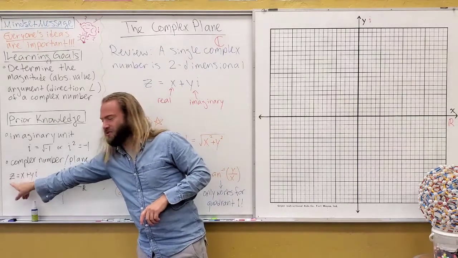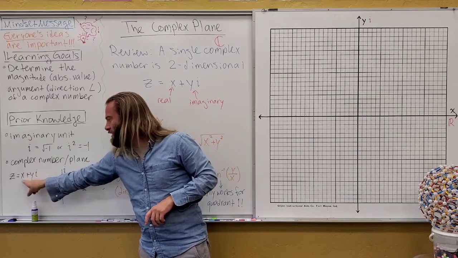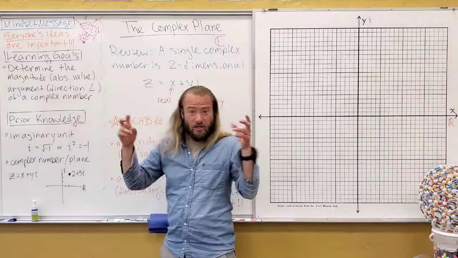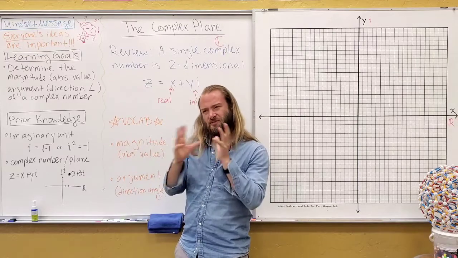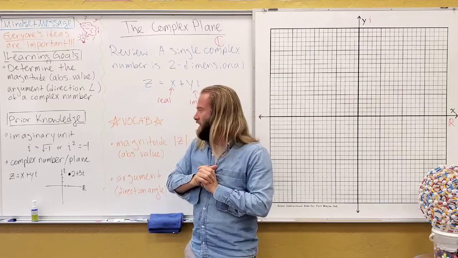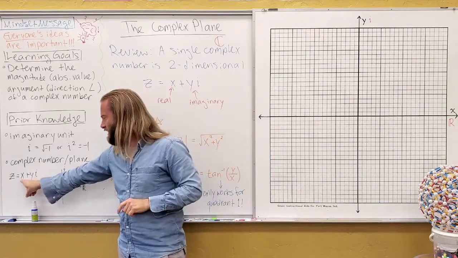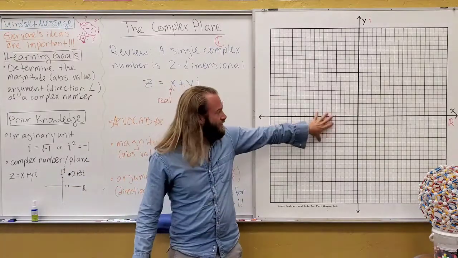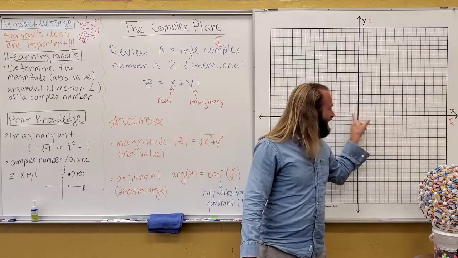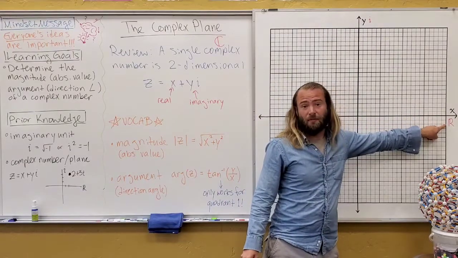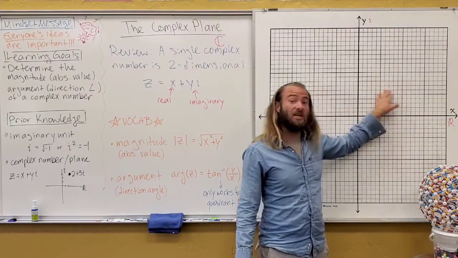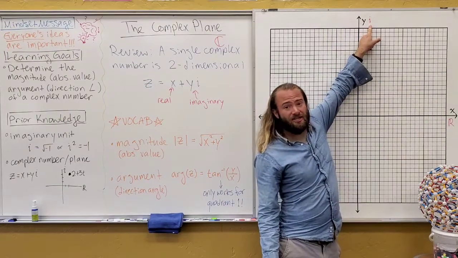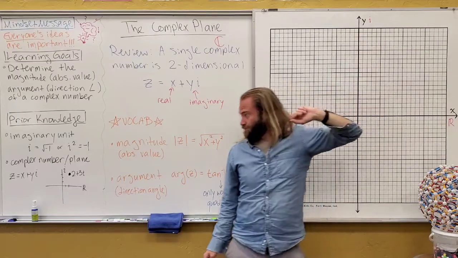Usually we use the variable z to represent a single complex number, and it usually looks like x plus yi. So you have like two coordinates. You can still think of them like coordinates, but we're just putting it in a slightly different way. A lot of times you would have seen this as a plus bi, that's fine as well. And just to remind you guys, we have a coordinate plane, and the x-axis we can also consider the real number axis if this is to be changed into the complex plane. And then the y-axis is what we call the imaginary axis, okay?